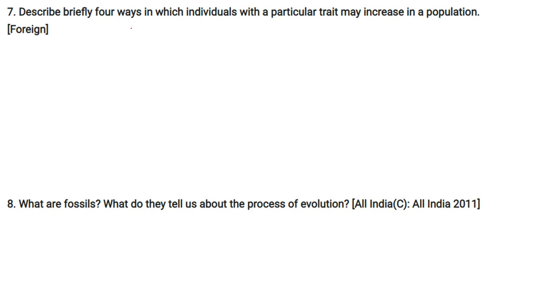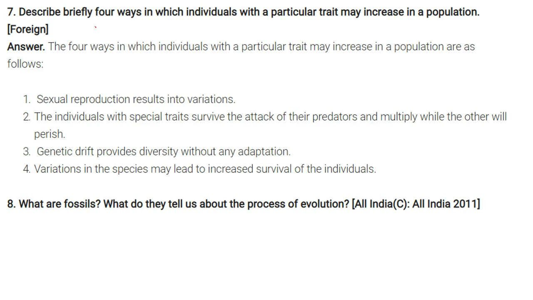Describe briefly 4 ways in which individuals with a particular trait may increase in a population. So what happens? There are 4 ways in which individuals with a particular trait, meaning a special trait, may increase in a population. These are like this. Sexual reproduction results in variation, this we all know.